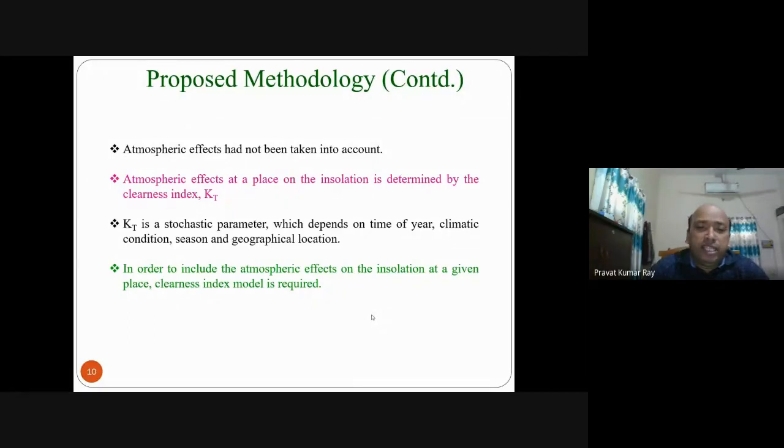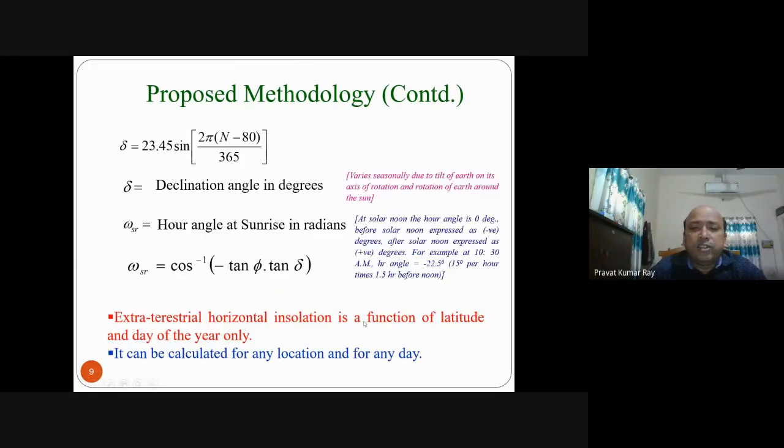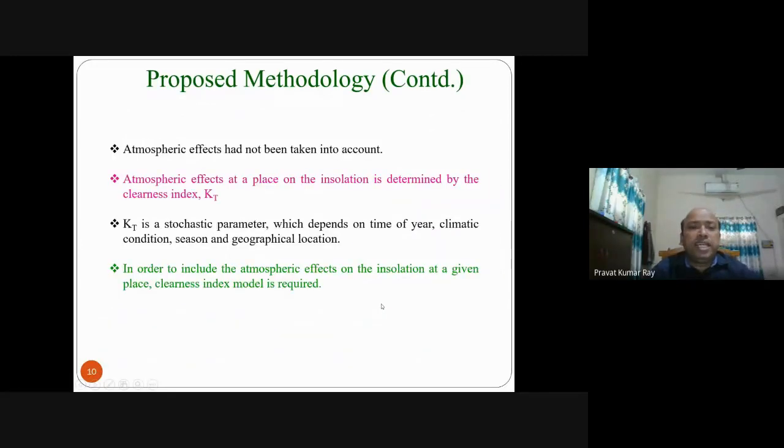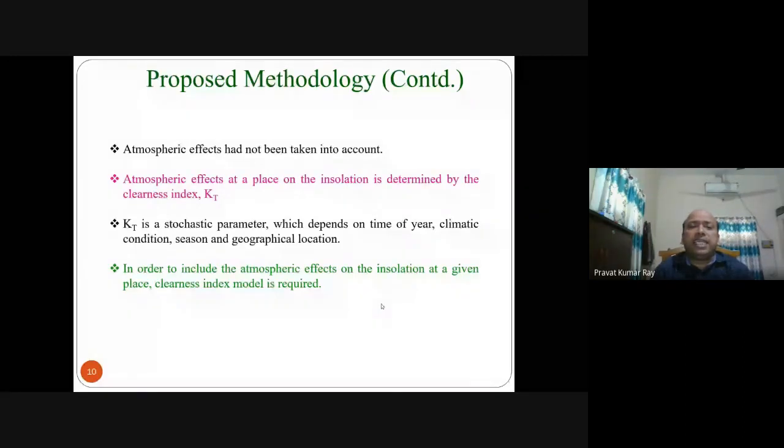In this calculation, extraterrestrial horizontal insolation is a function of latitude and day of the year, that is phi and n. It can be calculated for any location and for any day. Here we have not taken atmospheric effects into account. The atmospheric effect at a place on the insolation is determined by the clearness index KT.